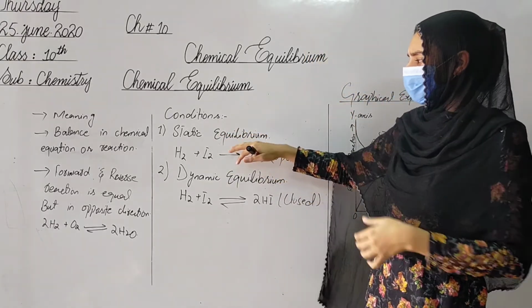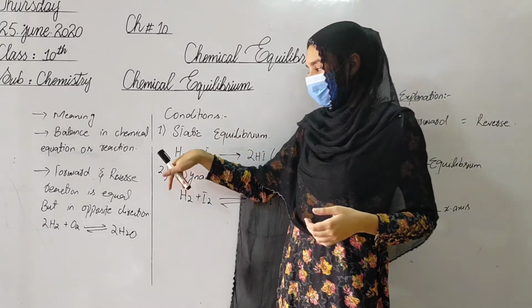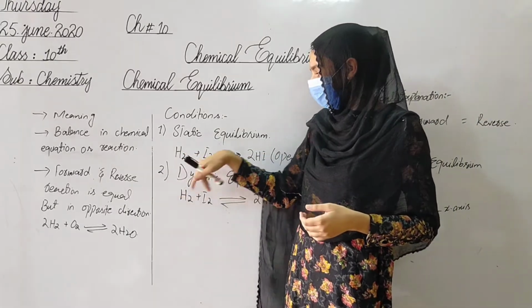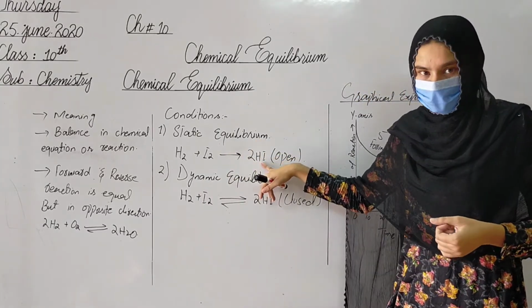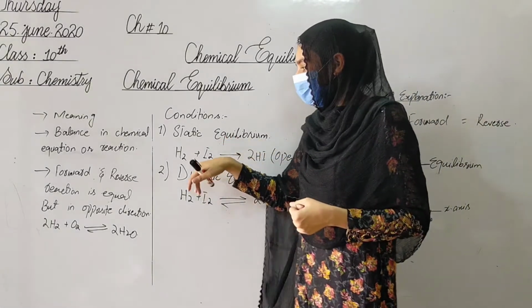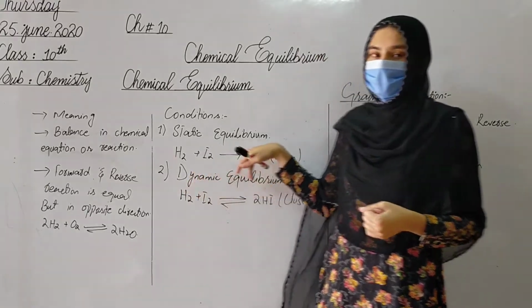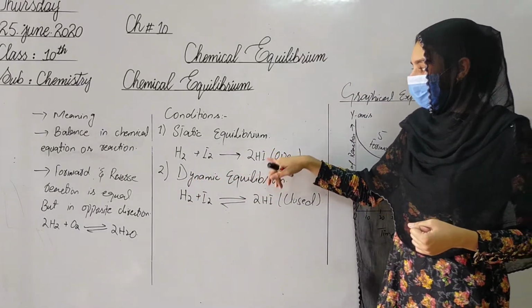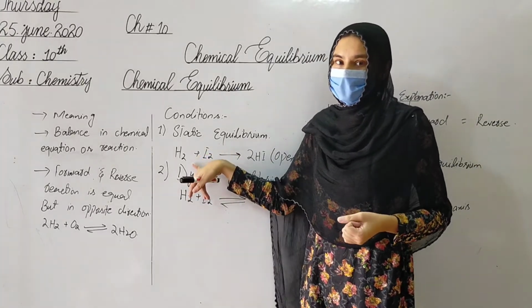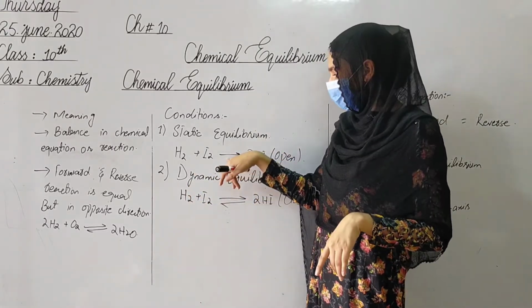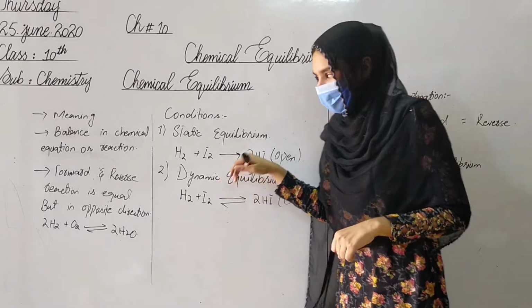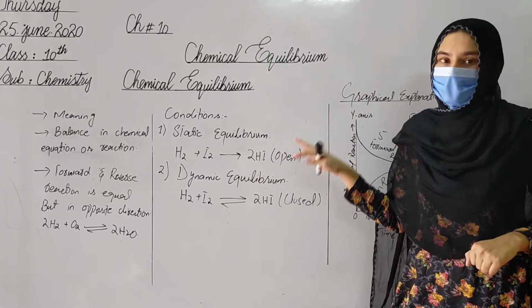The example of static equilibrium is when one molecule of hydrogen meets one molecule of iodine, they form two molecules of hydrogen iodide. In this case, reactants just react and form products. The product can never be decomposed and changed back into reactants, because here we have just one arrow. That shows it is an irreversible reaction. It means this is static equilibrium.